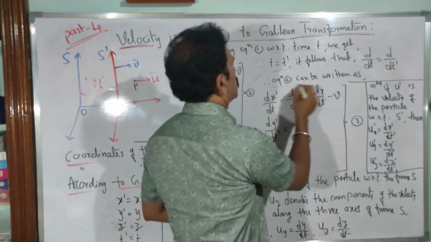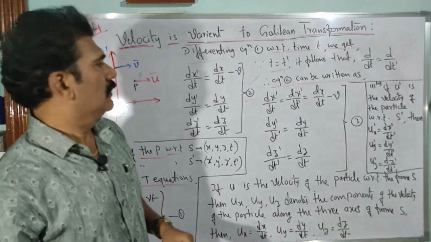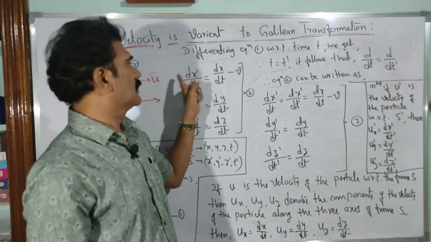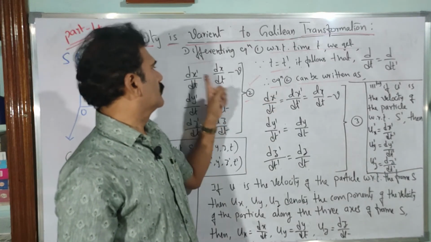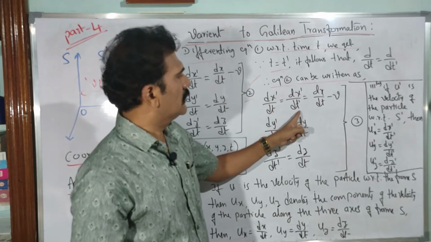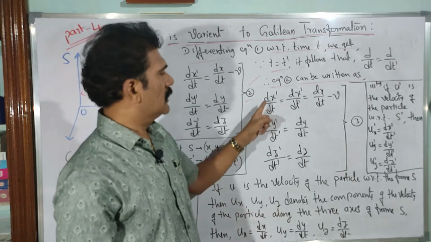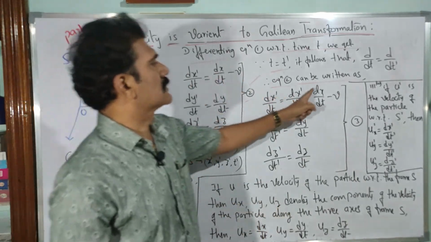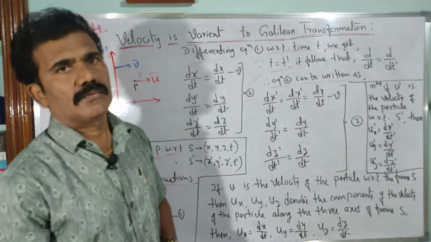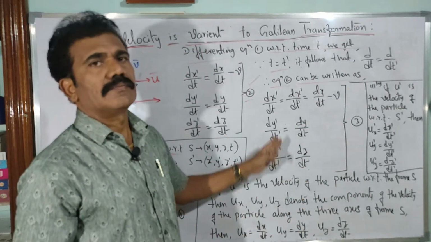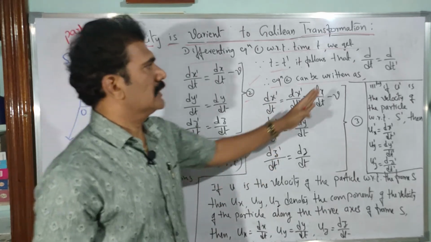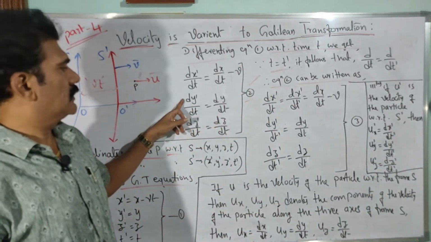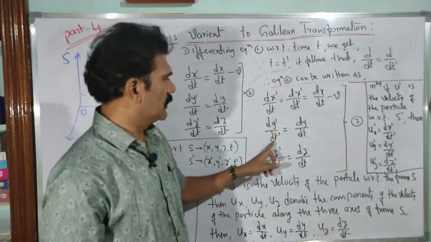Now this set of equations 2 can be written as follows. dx dash by dt is there, so we can write t as t dash. On the left-hand side, dx dash by dt becomes dx dash by dt dash, because d by dt is equal to d by dt dash. The right side stays as it is: dx by dt minus v. So on the left side I change the differentiation operator from d by dt to d by dt dash. Clear? Similarly, dy dash by dt I take as dy dash by dt dash.